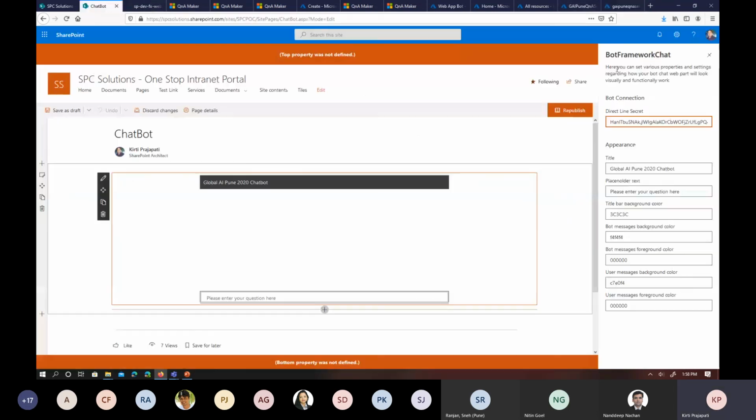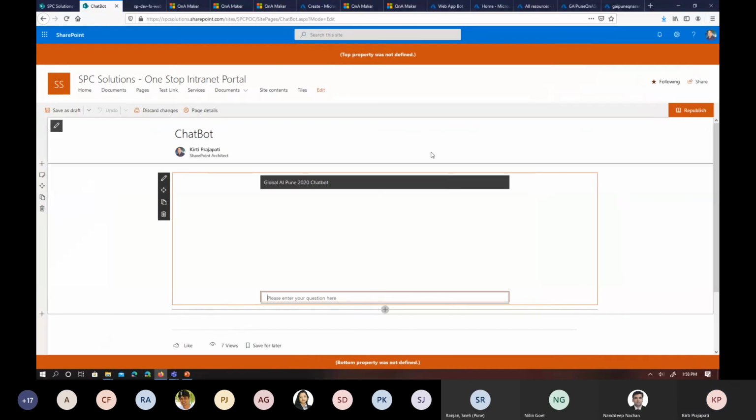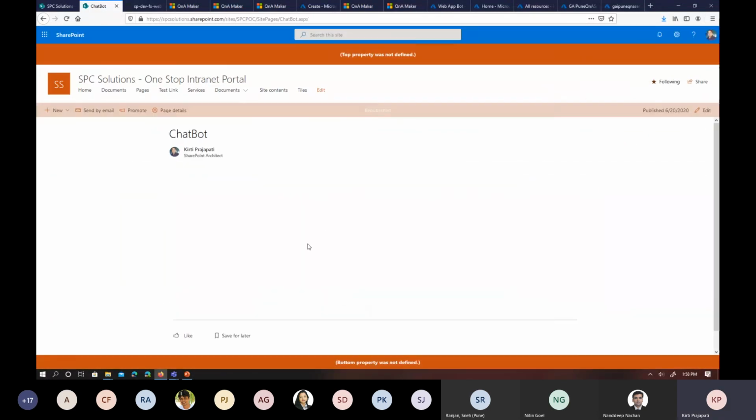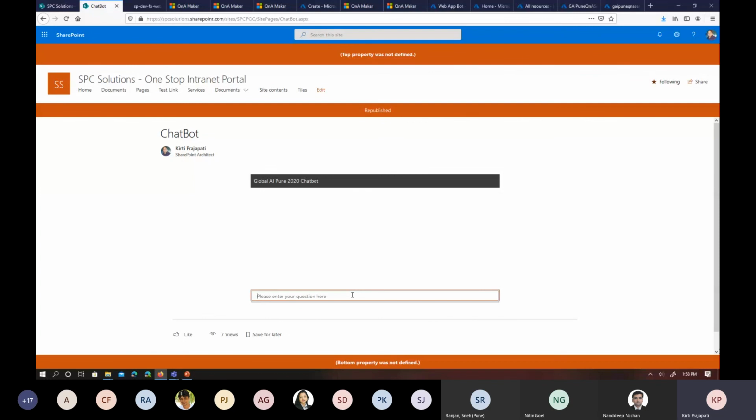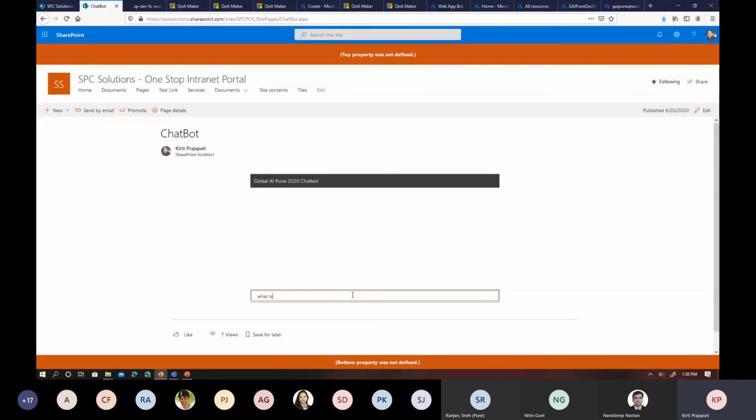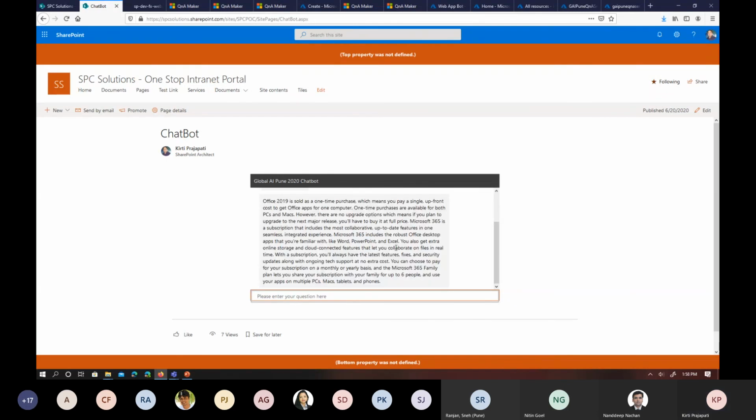And once you paste it over there, your web part will be able to communicate with your bot services. And I'm just typing this same question. It will display the same answer here as well.